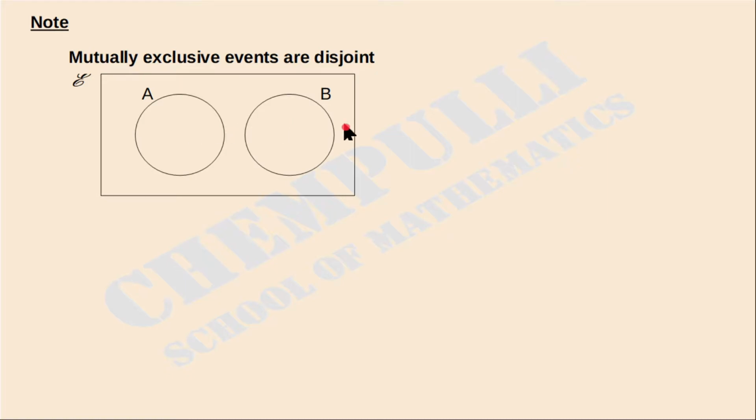the probability of getting A or B, we write in set form as P of A union B. A or B means, in sets, union. So P of A union B is equal to P of A plus P of B. A union B means these two sets together, this part and this part. So P of A union B is equal to P of A plus P of B.